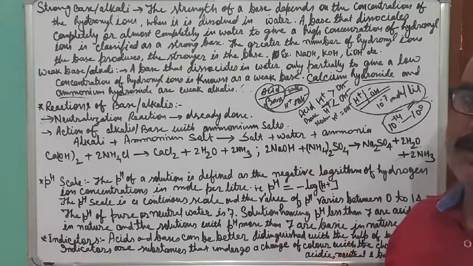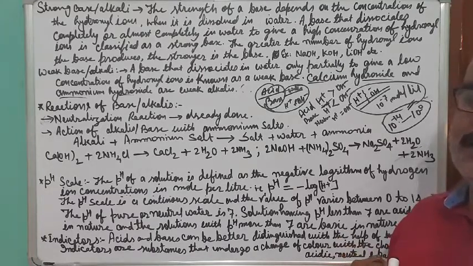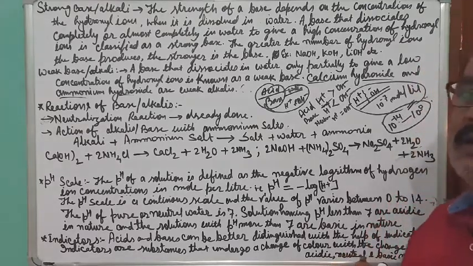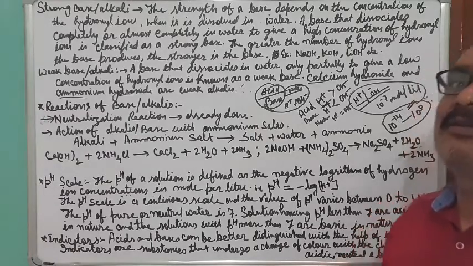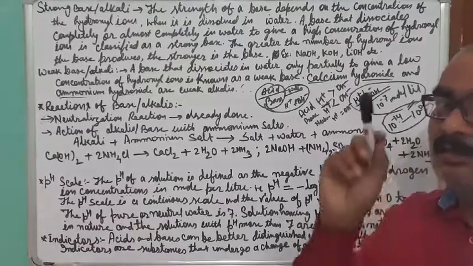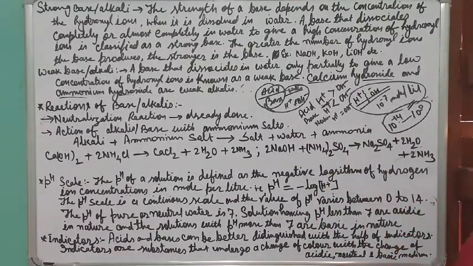If the hydrogen ion concentration decreases, then the pH will be on the higher side and the number of OH minus will be on the higher side, and that is why higher pH decides higher basic strength. So if the pH is more than 7, then it is base. If the pH is less than 7, it is acidic.